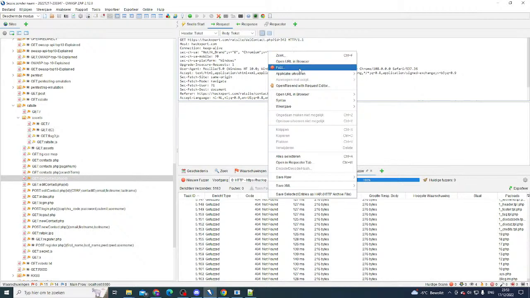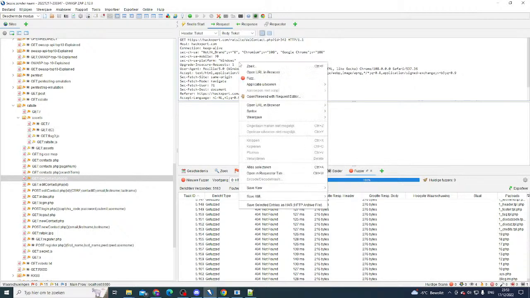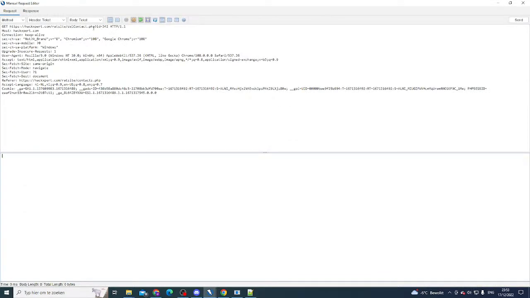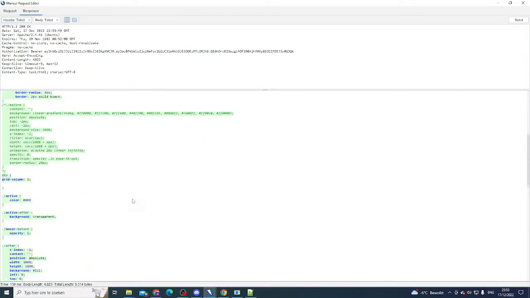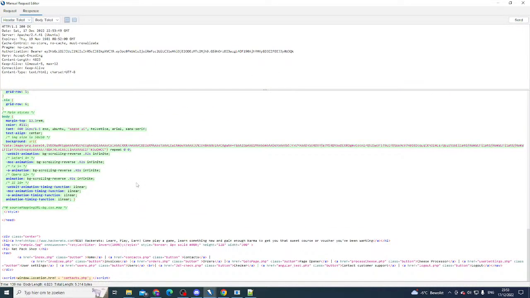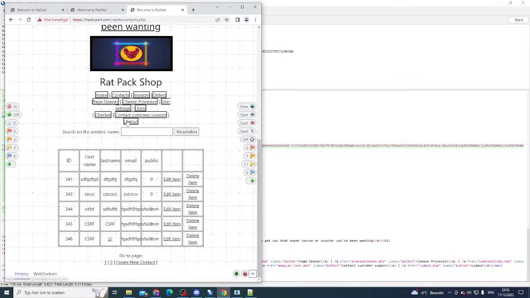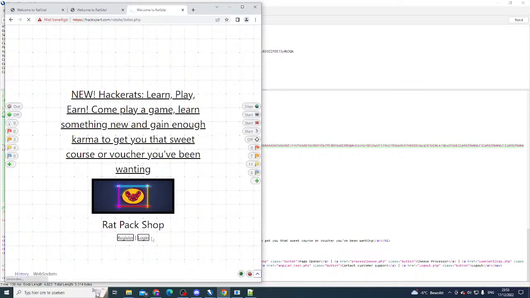Okay, so real simple to verify this. All we have to do is copy this URL, but let's do it in the request editor anyway. 347. So can we delete it? Let's send that request over. We do seem to have a pretty decent response from here. So let's go back and see if our contacts have actually been deleted on the admin account.